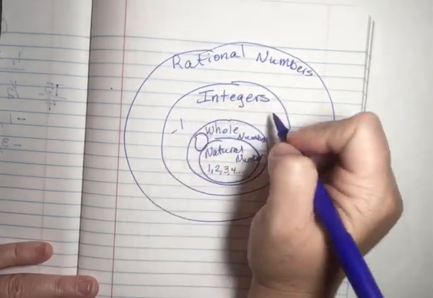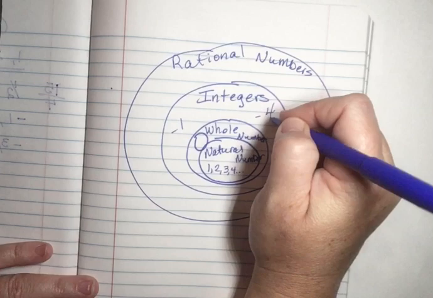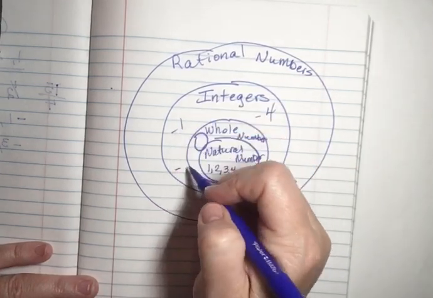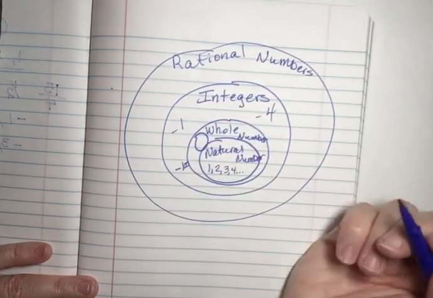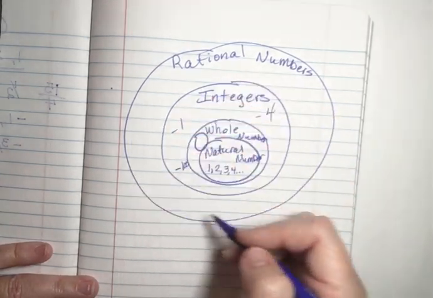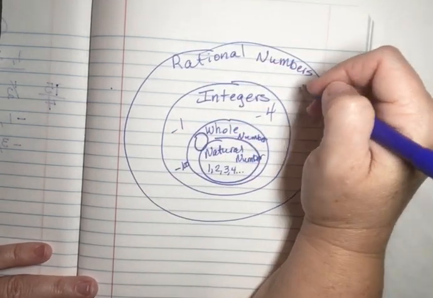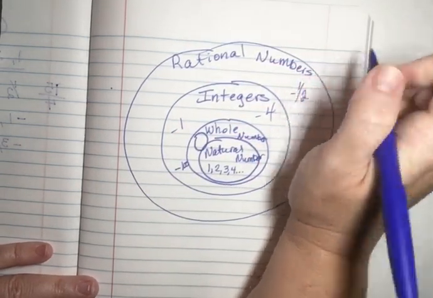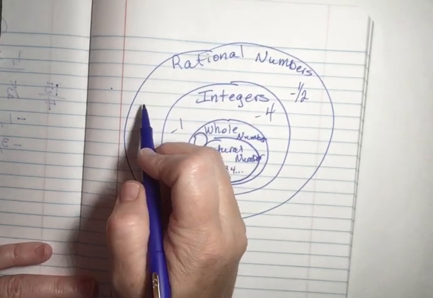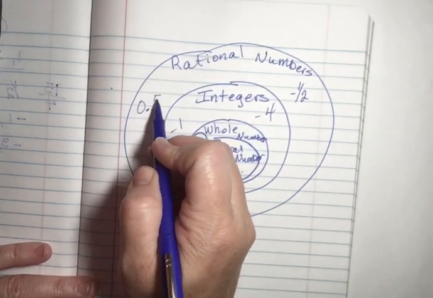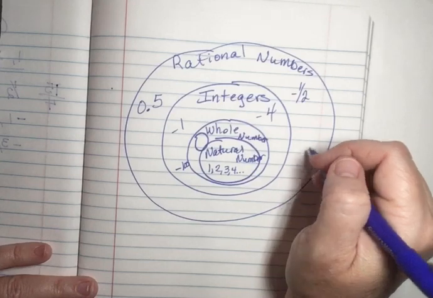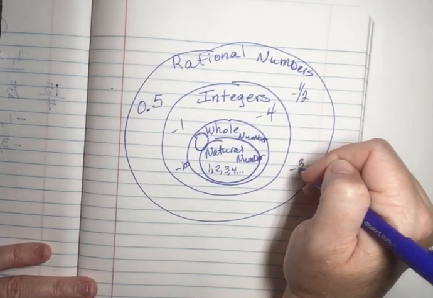In our integer circle, the negative whole numbers would go there, right? And then our rational number circle would be our fractions, our decimals, positive or negative fractions and decimals.